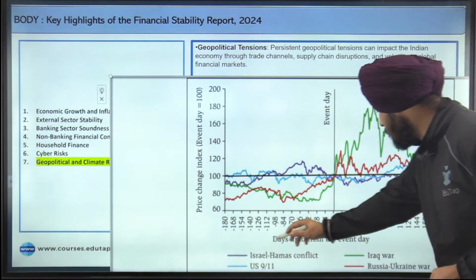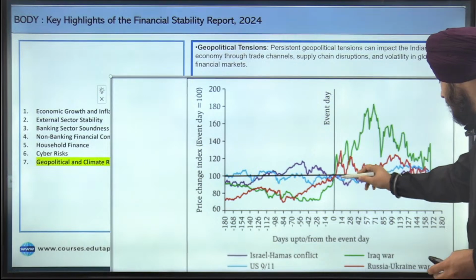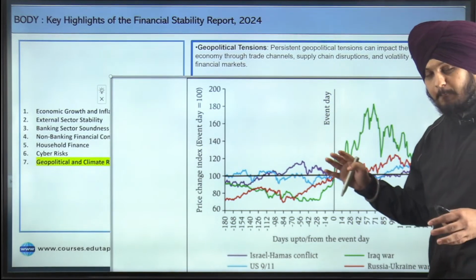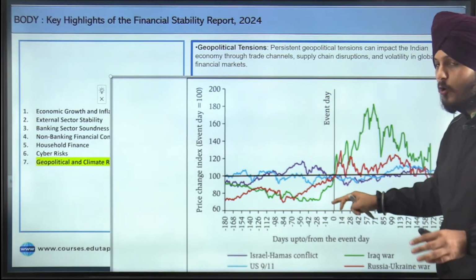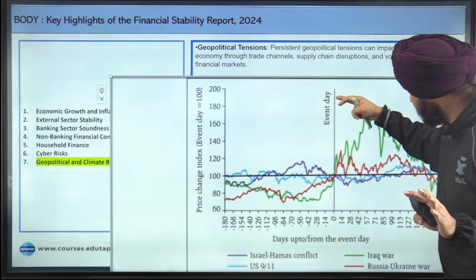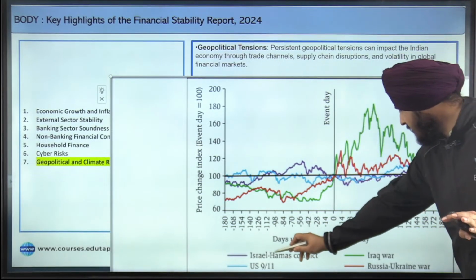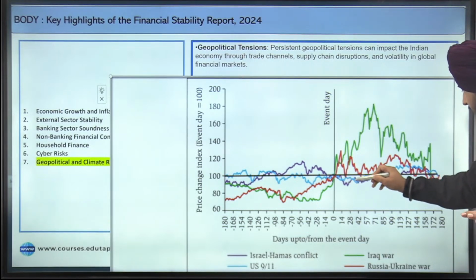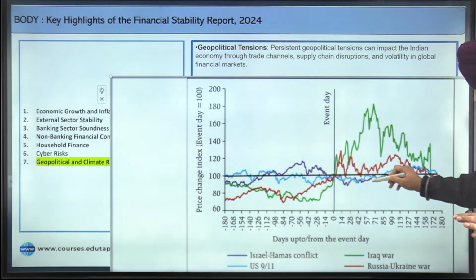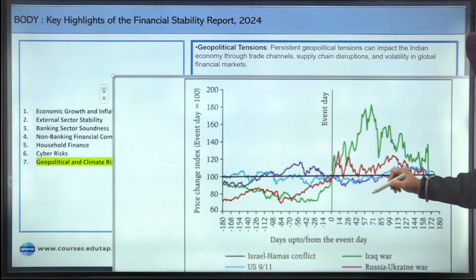So if you can see this purple line, the purple line is regarding the Israel-Hamas conflict that happened very recently, and this chart has been normalized to 100. So just understand this after this zero line. You can see when the Israel-Hamas conflict happened, what happened after that? The oil price increased for a short period of time. You can notice that just for a short period of time.